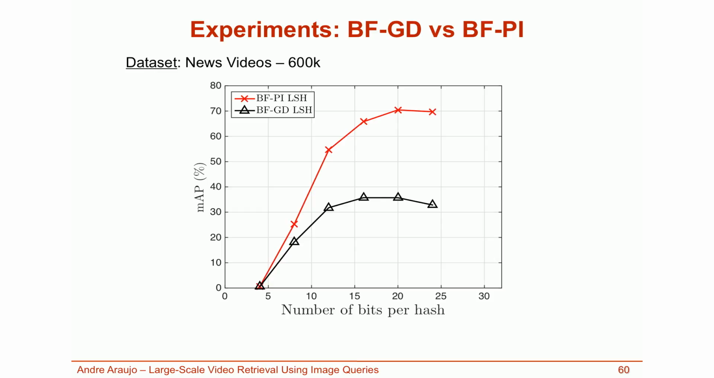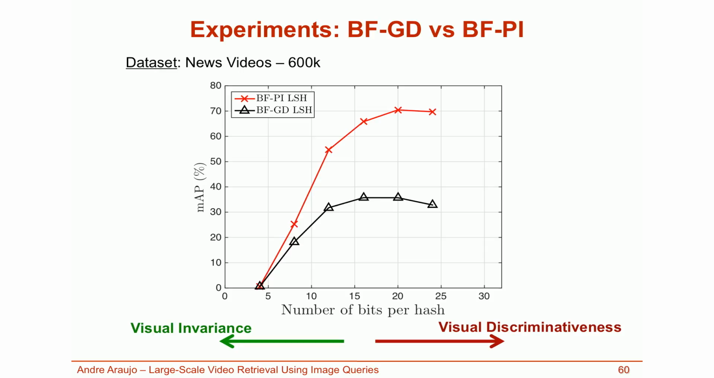I initially present experimental results on the news videos dataset. We use Fisher vectors with 512 Gaussians, and we set the number of hash functions also to 512, since this works well in practice. This plot compares BFGD to BFPI using LSH. This plot shows mean average precision as a function of the number of bits per hash. For a large number of bits per hash, the matches are very discriminative. For a small number of bits per hash, the matches are more invariant. So usually there's a trade-off between these two to obtain the optimal number of bits per hash.